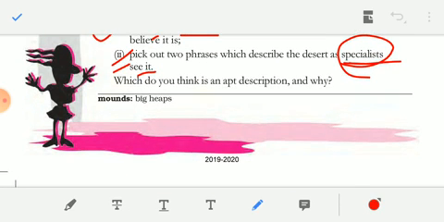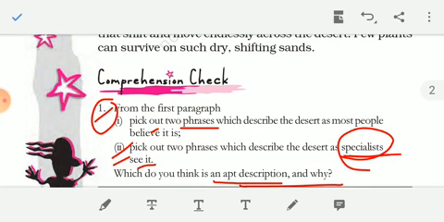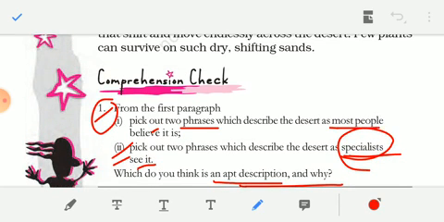Now next, see, which do you think is an apt description and why? Apt description means accurate description. Either the first one, what the people believe, or what the specialists believe. So what is the correct one you think and why, that you have to give the answer.